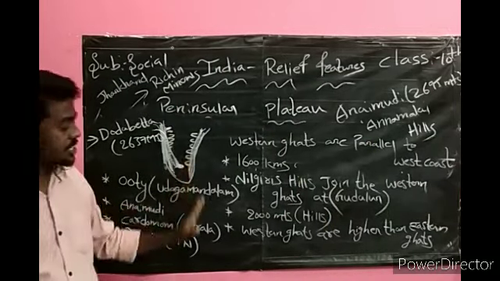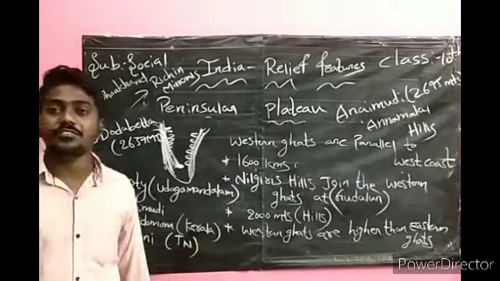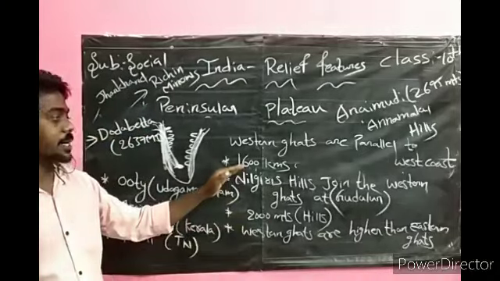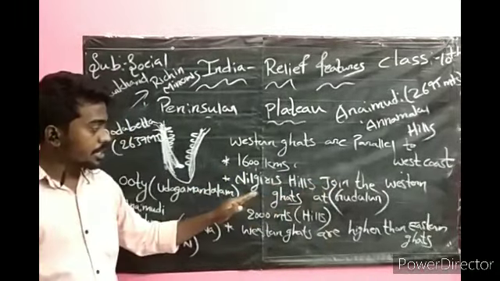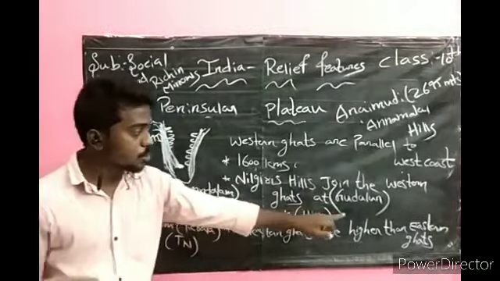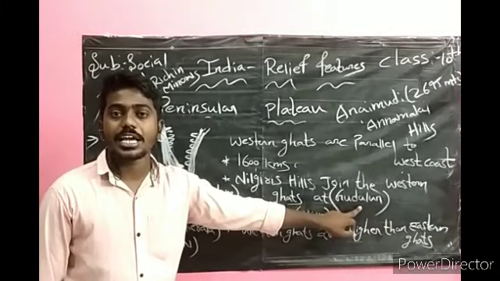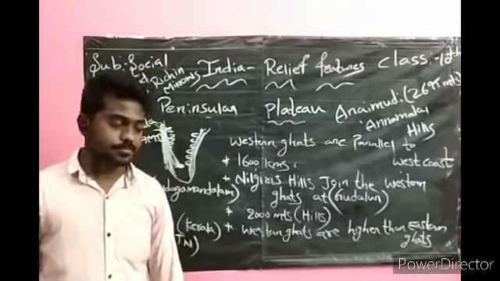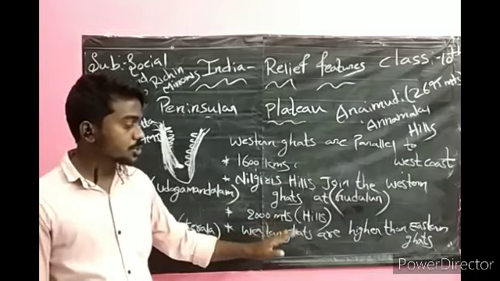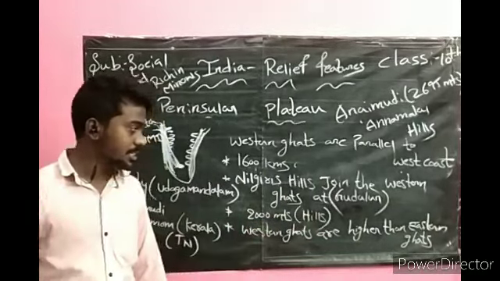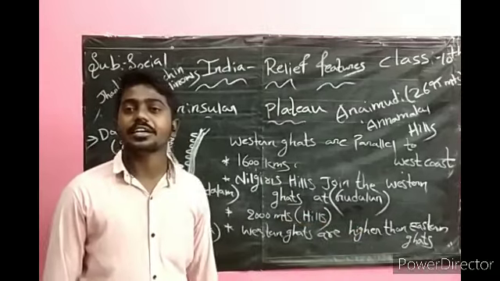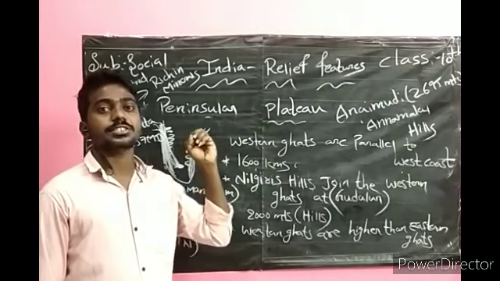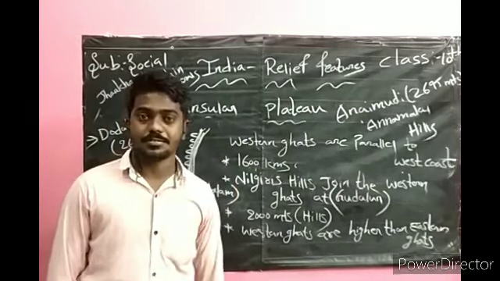These are the famous hill stations present in the Western Ghats. Western Ghats are parallel to the west coast. It extends up to 1600 kilometers. Nilagiri Hills join the Western Ghats at Gudaluru. Very, very important. In which place did Nilagiri join the Western Ghats? At the place of Gudaluru. We have hills of almost 2000 meters height in the Western Ghats. Western Ghats are higher than Eastern Ghats. That is why the rivers are passing from west to east.